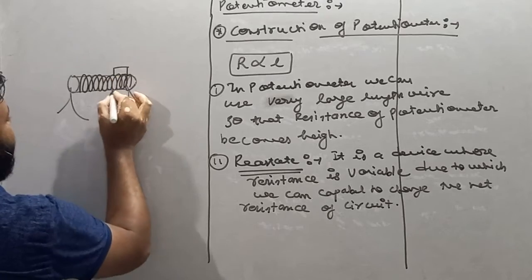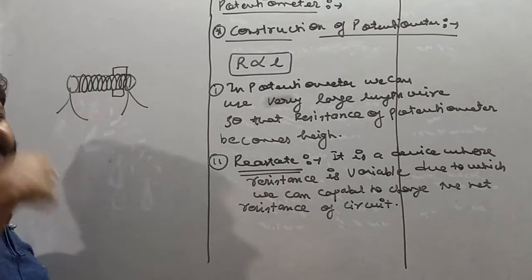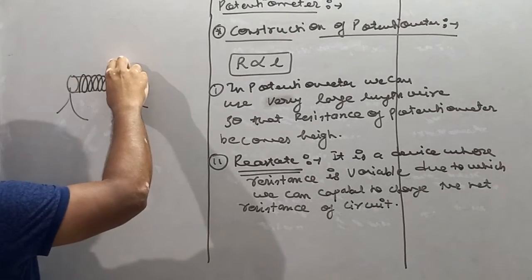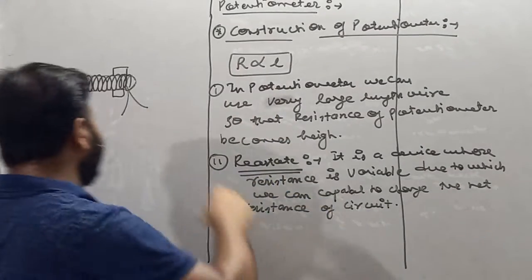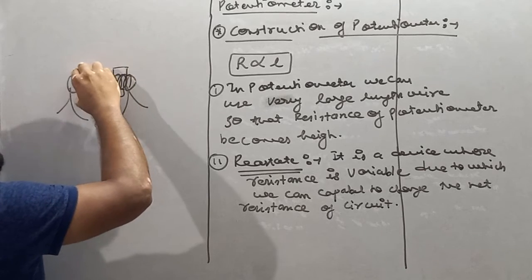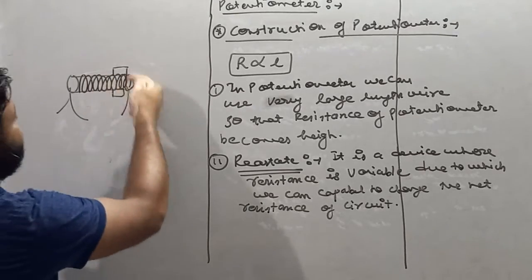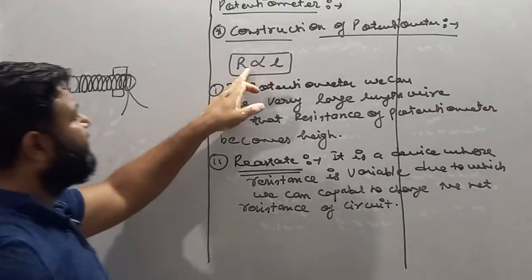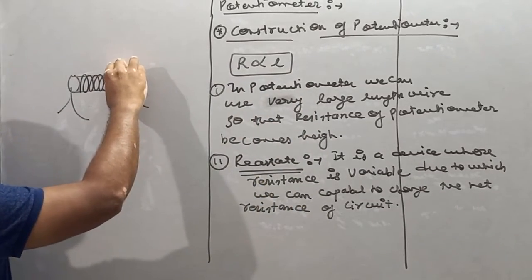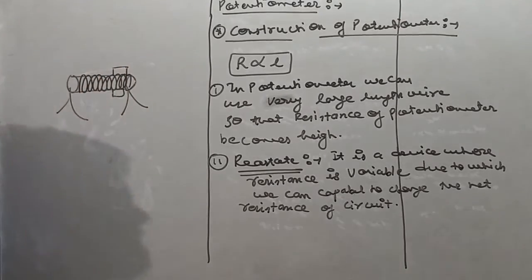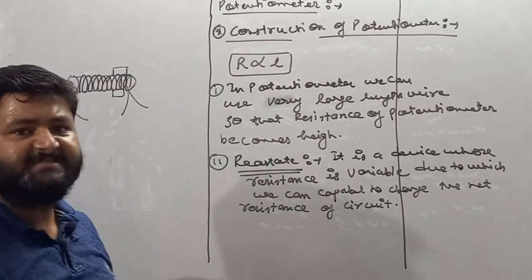There is a sliding loop on this cylinder with continuously wound wire. With the help of this loop, you can change the resistance continuously. If you want to increase the resistance, take this loop in this direction. If you want to decrease the resistance, take the loop in the other direction, because a large number of turns of wire are there, and we know that resistance is directly proportional to length. If you take the loop this side, the number of turns of wire increases, and then the resistance of the device also increases.